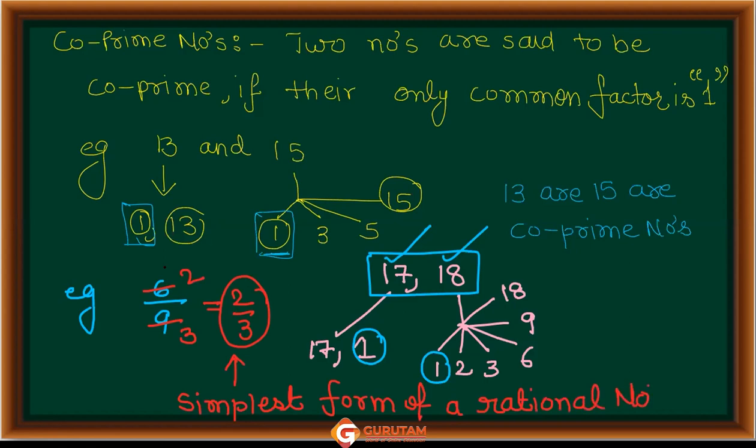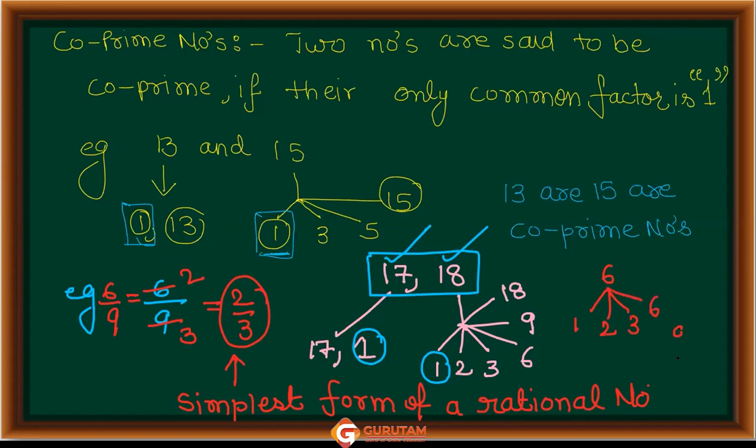So in this case, what was the number given to us? The number given to us was 6 over 9, है ना? But we see that 6 and 9 are not co-prime. क्यों co-prime नहीं है? क्योंकि अगर हम 6 के फैक्टर्स देखें, क्या कॉमन है? 1, एक तो 1 फैक्टर कॉमन है ना? 2 भी है, 3 भी है, और 6 भी है.